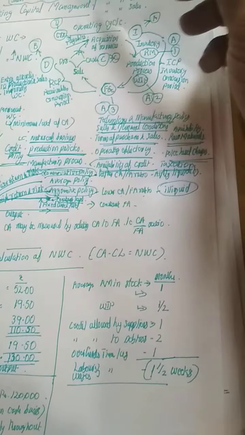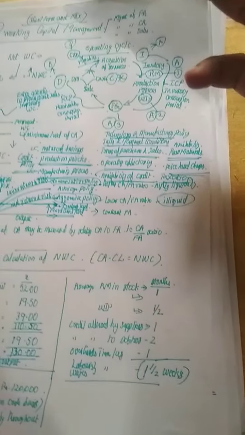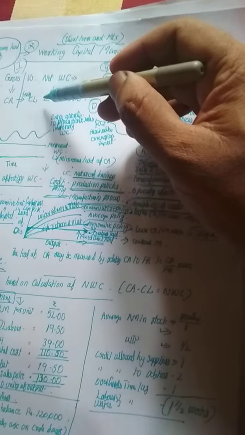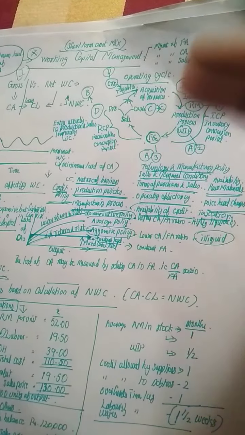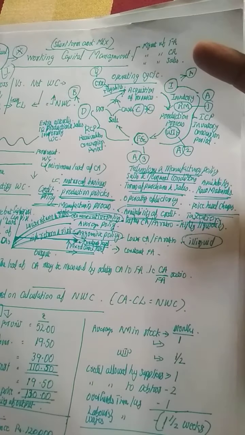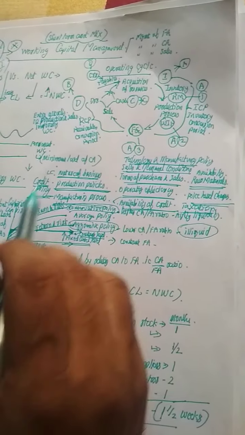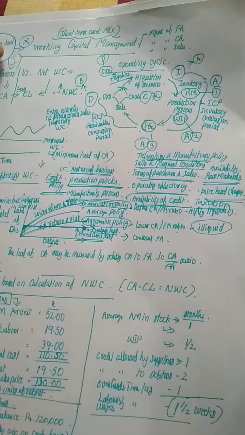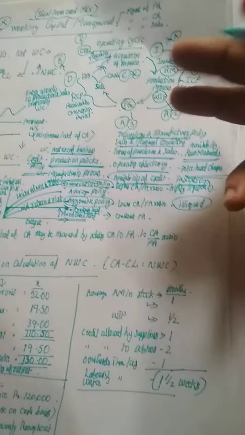As you all know, from the degree class onwards you are studying working capital. What is working capital? It is all about the maintenance of current assets and fixed assets. Current assets minus current liabilities give us net working capital, where the management will use that fund for the regular purpose of business. Another thing you have to study is the factors affecting working capital. As you all know, it is about the current aspects, not fixed aspects.